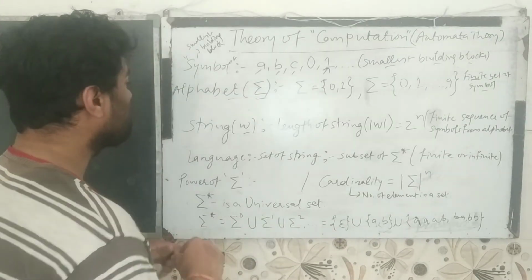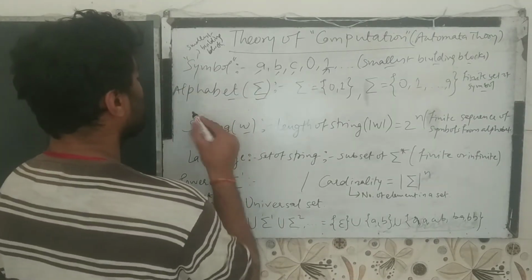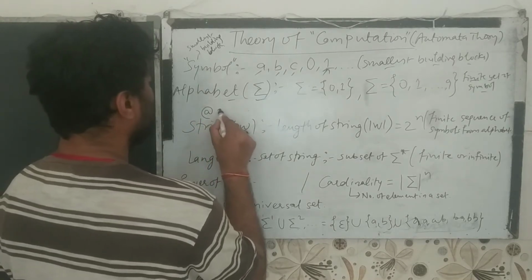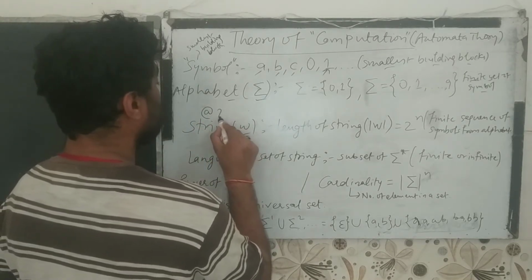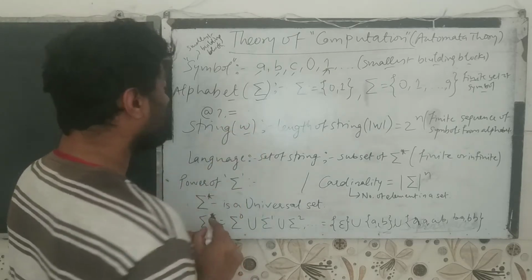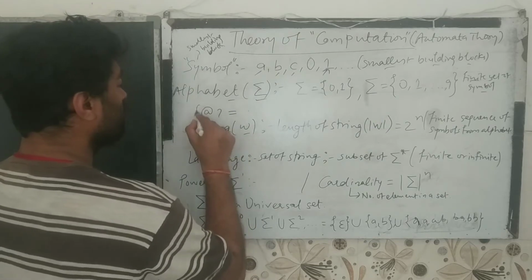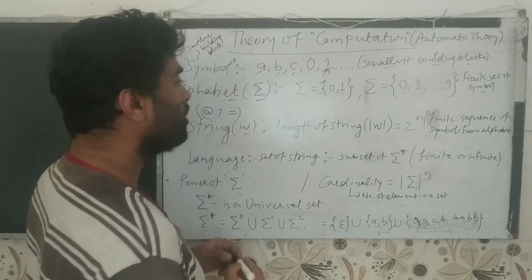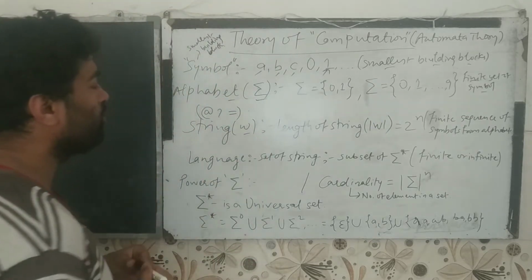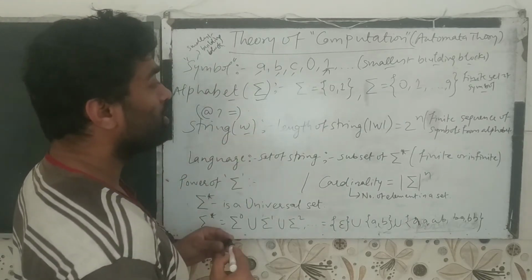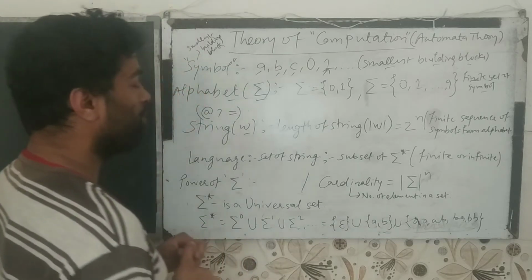If we are representing some symbols like this and this, and giving an instruction by this string, it is finite, because we are representing some of the symbols within this string, and these symbols are from the alphabet.